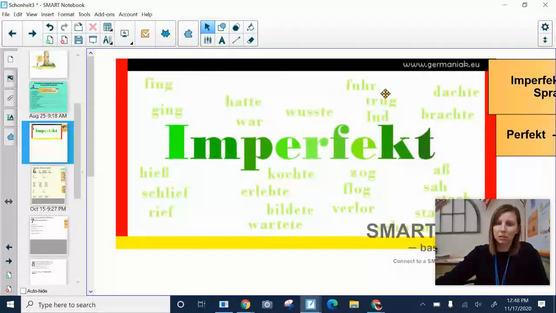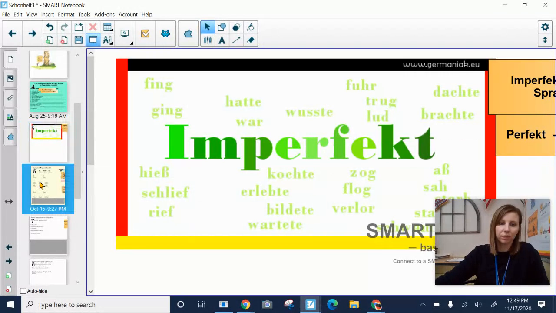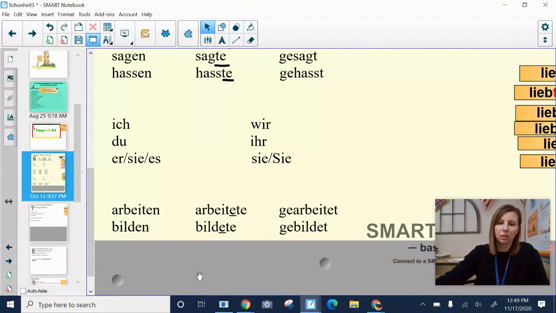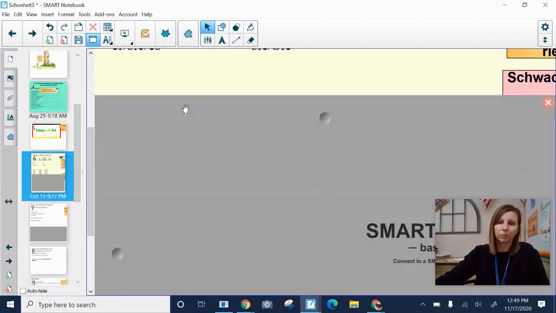Also das Imperfekt, hier siehst du ein paar Verben. Fing, ging, hatte, wusste, kochte, erlebte, bildete, brachte, dachte. So you see those verbs have the same endings, kind of. We'll look at them together. And that's what we did in class. Let's start on the top.